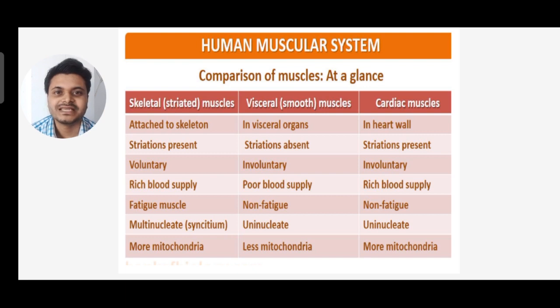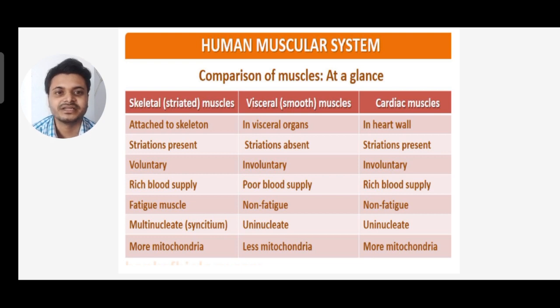Skeletal muscles get fatigued easily, but smooth muscle and cardiac muscle do not get fatigued or tired. The wall of the heart keeps on pumping, the heart keeps on beating from birth till death, and the digestion process also keeps on going from birth till death.